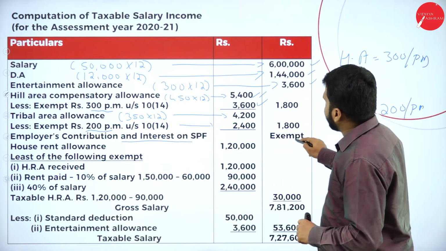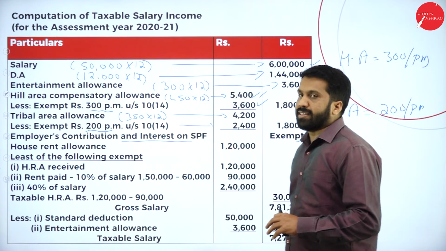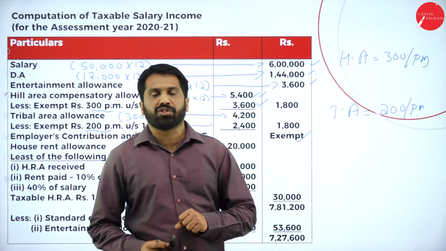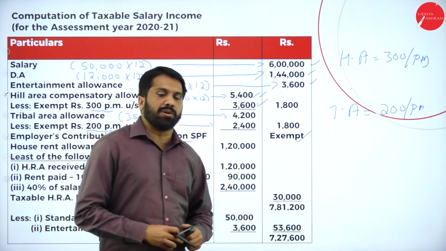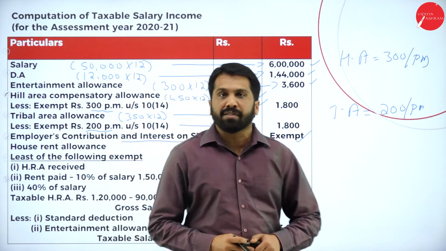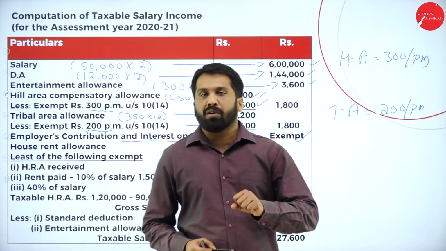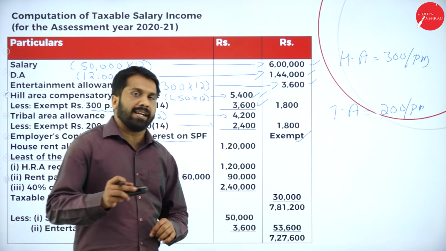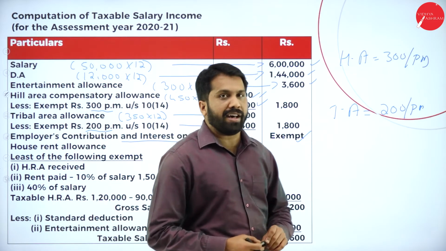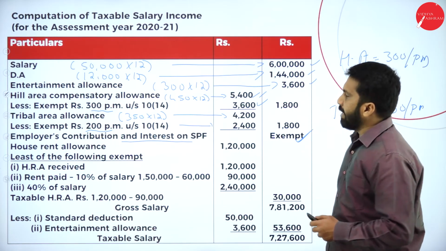So exempt. Whatever the employer contribution and interest, they have not given any information on how much the contribution by the employer is. As you know, up to 12% it is exempt and interest part up to 9.5%. What is the contribution? It is 12, not 12.5, and interest will be 9.5%. We assume that it is not exceeded, so it is exempt.